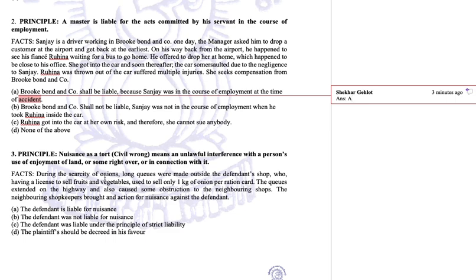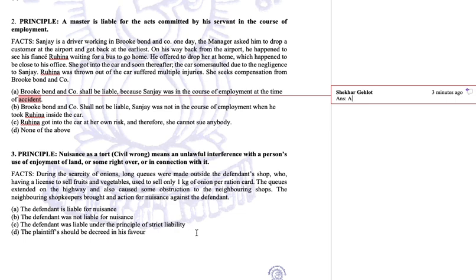Okay, now let us see the options. The defendant is liable for nuisance. The defendant was not liable for nuisance. The defendant was liable under the principle of strict liability. The plaintiff should be decreed in his favor. That means the plaintiff should succeed.